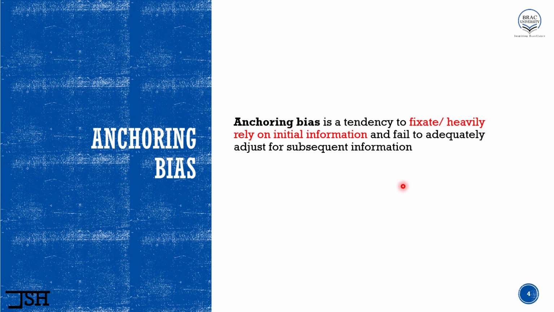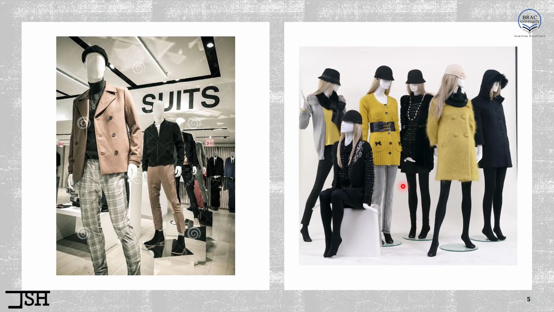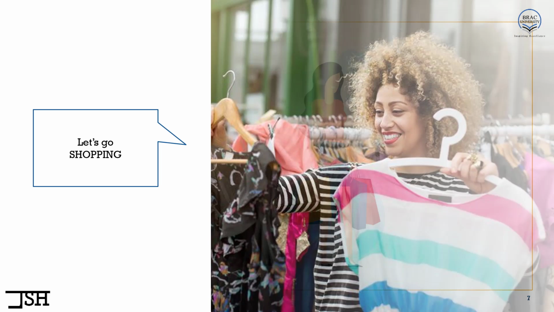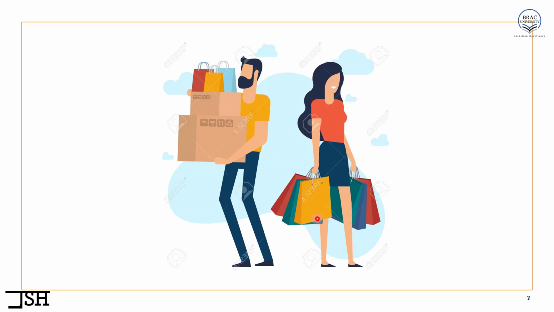For the first example, we are going to do some shopping. I'm sure many of you love shopping, and I'm sure in the class there are many fashionistas. And trust me, those of you who do shopping regularly or sometimes, you have definitely fallen victim to anchoring bias. Let me explain to you how. So let's start the shopping process. Let's assume that we are going to buy some dress. For this dress shopping, let's assume we are either going to Bosundhara City or Jomona Future Park or New Market. We are going to visit two different shops, shop number 1 and shop number 2.